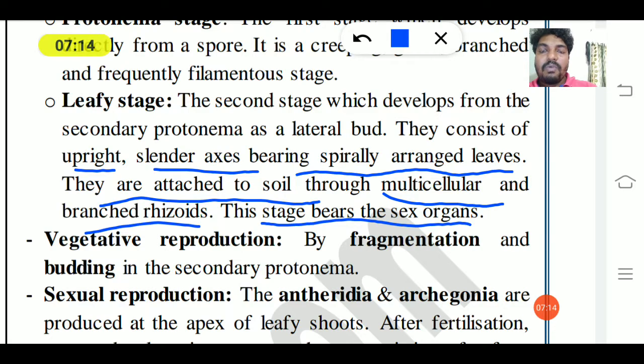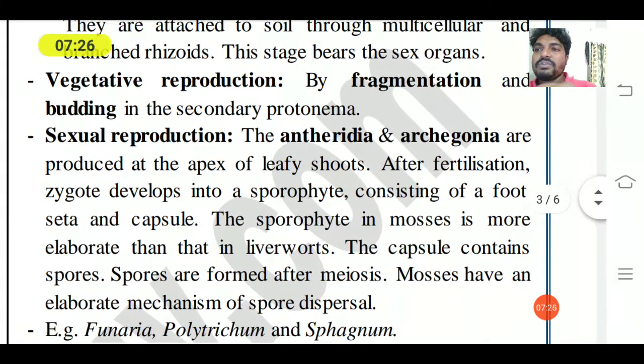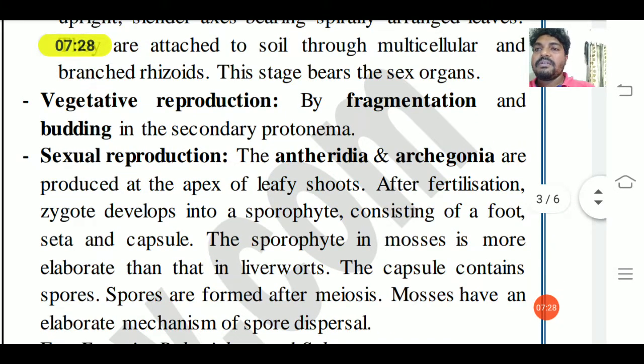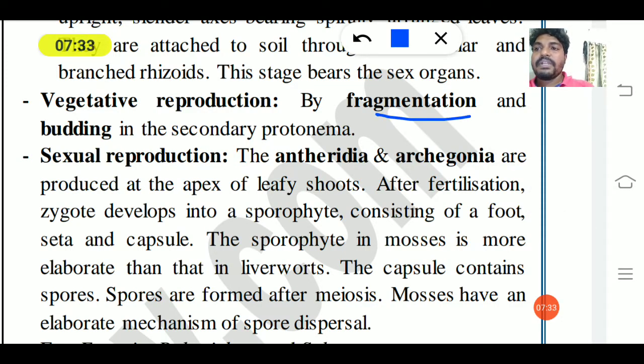And these mosses will have two stages. One is the protonema stage and the leafy stage. Both stages complete the life cycle of these mosses. Okay, coming to the vegetative reproduction and reproduction by fragmentation. So fragmentation and budding are the vegetative reproduction in the secondary protonema. ಅರ್ಥ ಆಯ್ತಾ ಹೇಳ್ತಾರೆ, ಸೆಕೆಂಡರಿ ಪ್ರೋಟೋನಿಮಾ ಫ್ರಾಗ್ಮೆಂಟೇಷನ್ ಬಡ್ಡಿಂಗ್ ಮುಖಾಂತರ ಅಸೆಕ್ಷುವಲ್ ರಿಪ್ರೊಡಕ್ಷನ್ ಬರ್ತಾ ಹೋಗುತ್ತೆ. The gemmae or gemma cups are always restricted to the liverworts.